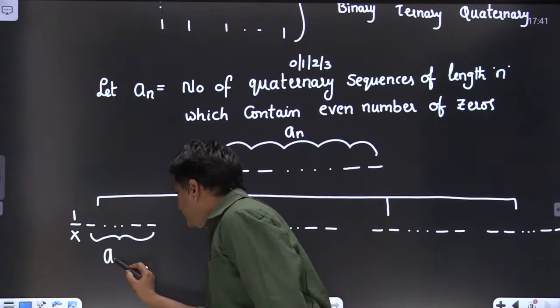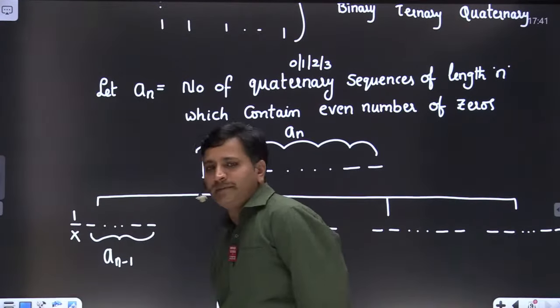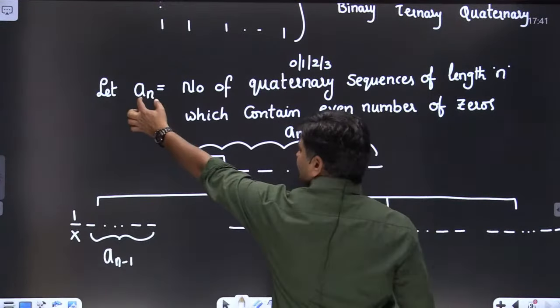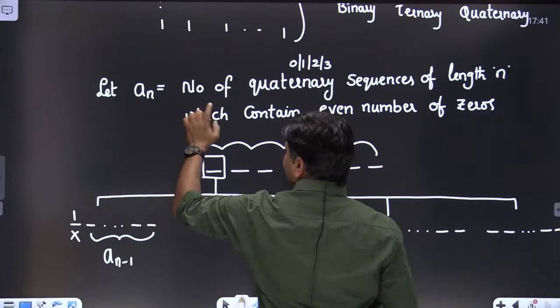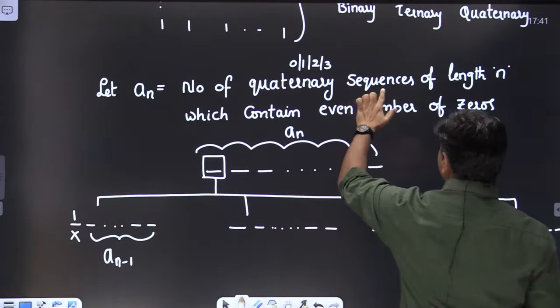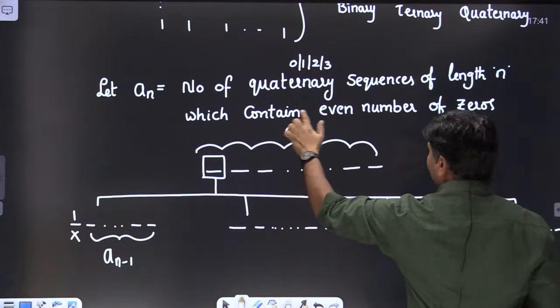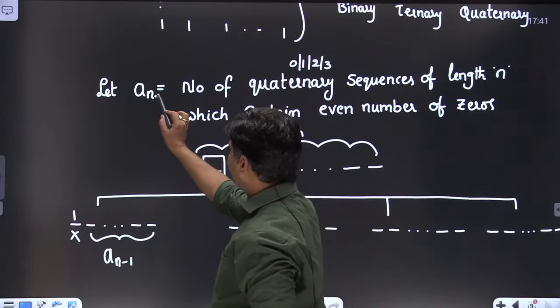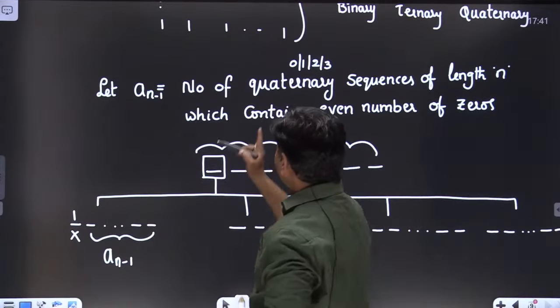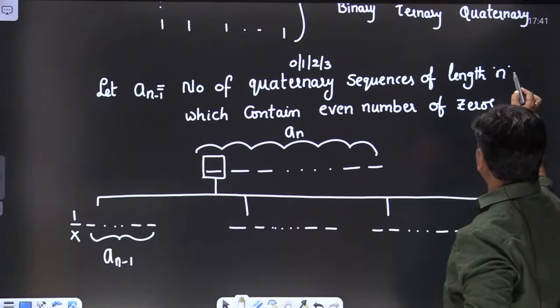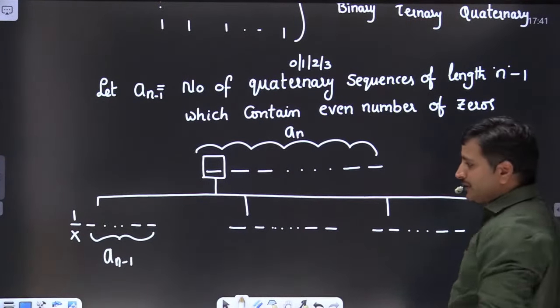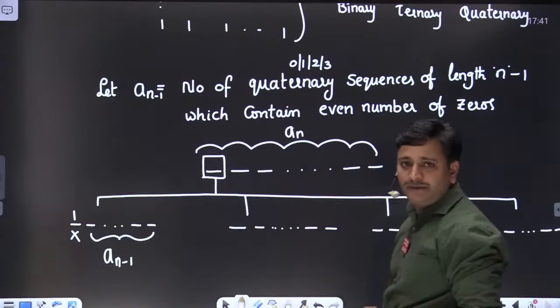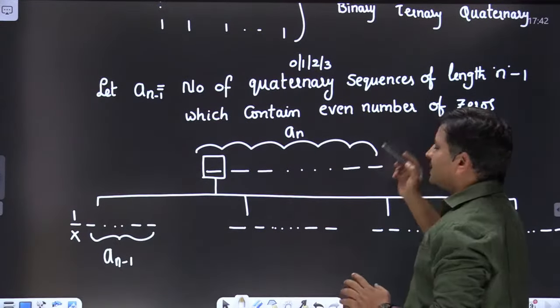We can write it as an minus 1, friends. Just read the statement. An indicates the number of quaternary sequences of length n which contain an even number of zeros. If I write here an minus 1, then it is the number of quaternary sequences of length n minus 1 which contain an even number of zeros.